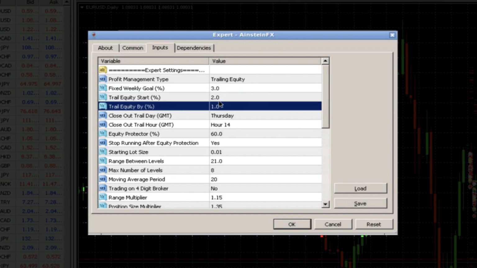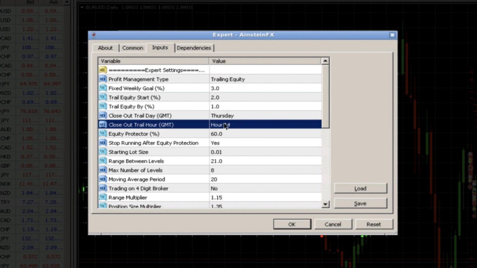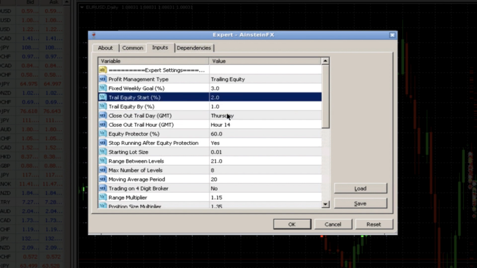So again, be aware of that, and that's why we set the default at Thursday at hour 14, which would be 8 a.m. Eastern on Thursday. As you see, all these settings are in GMT time. So that's a little bit on these settings.